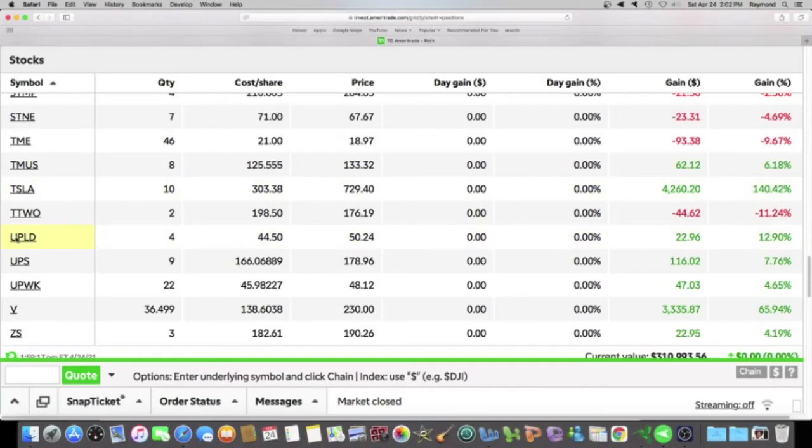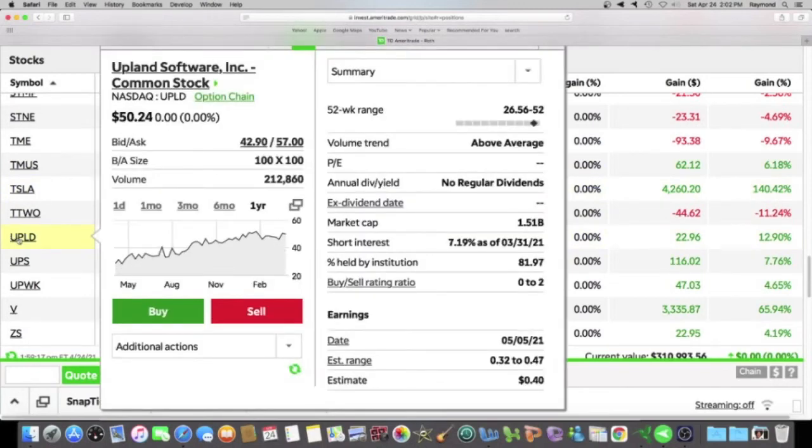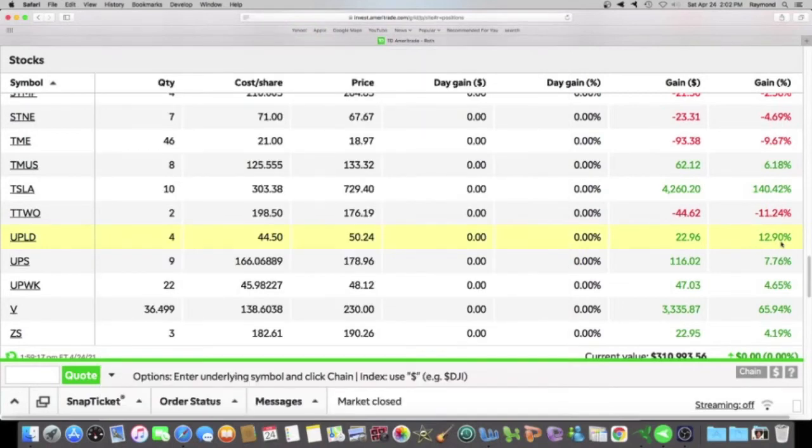And right here, Upland Software. I'm actually making money. I'm at almost 13%, and I made almost $23. And I only have 4 shares.